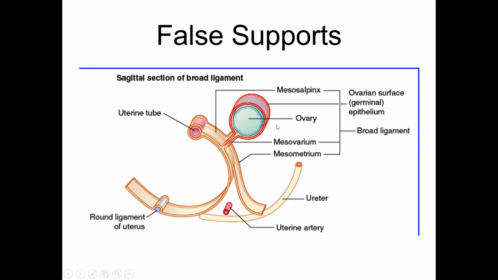But the epithelium covering the ovary is simple cuboidal epithelium. The part of the broad ligament which is going from the level of mesovarium to the pelvic floor is called mesometrium. Remember, metro refers to uterus. So the broad ligament is conveniently divided into mesosalpinx, mesovarium, and mesometrium. So, parts of the broad ligament.